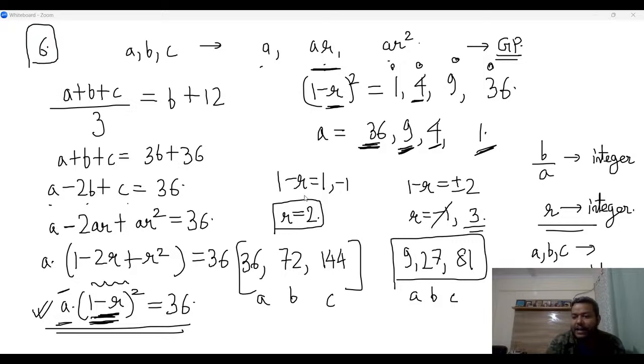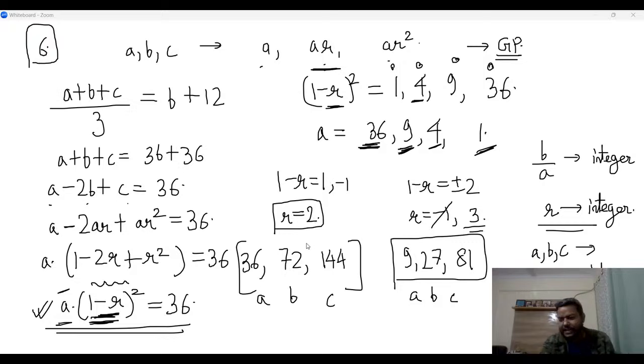If you take (1 minus R) whole square as 9, you will get 1 minus R as plus or minus 3 and A will be 4. And then 1 minus R is plus or minus 3 will give us R could be negative, 1 minus 3 is minus 2, or it could be 4. So if R is 4, then you will start getting A as 4, B is 16 and C is 64.